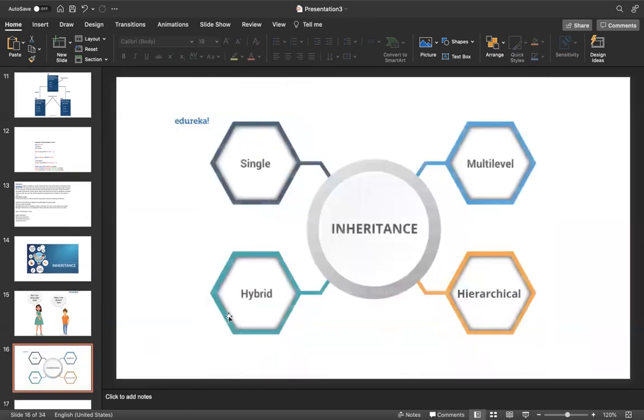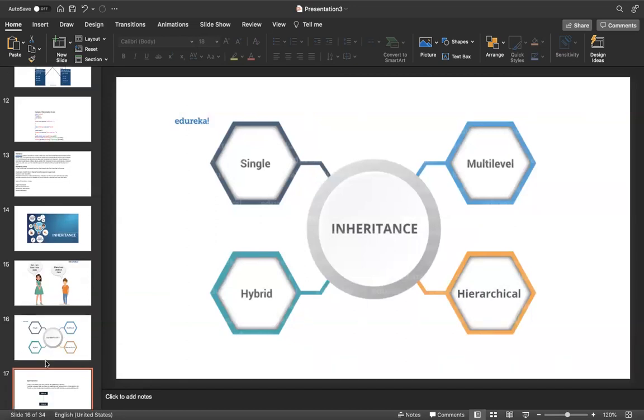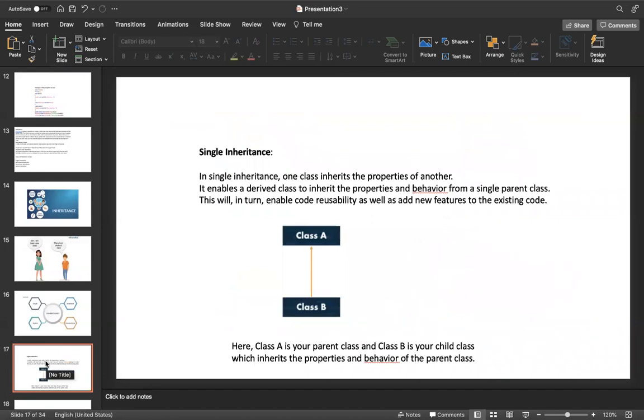See inheritance diagrammatically, how many types of inheritance are there? Single inheritance, multi-level inheritance, hybrid inheritance, and hierarchical inheritance. Those are the four types of inheritance. I will explain each and every one.